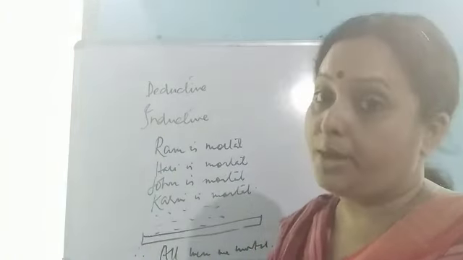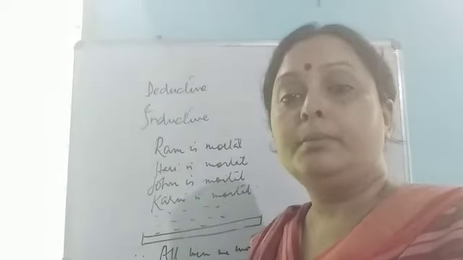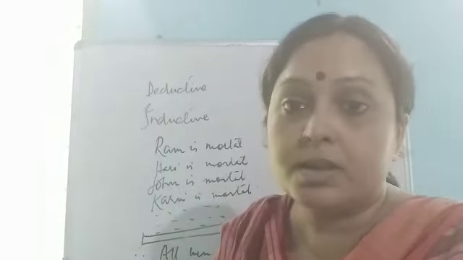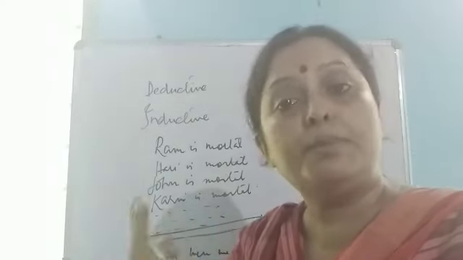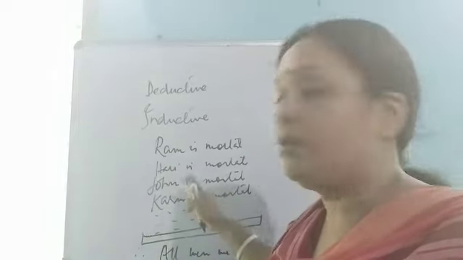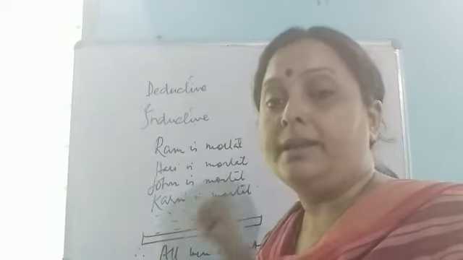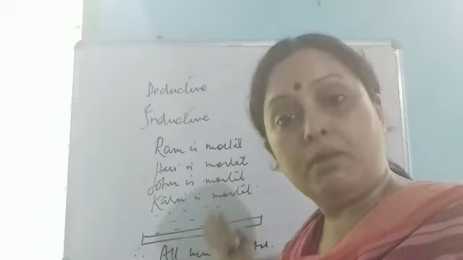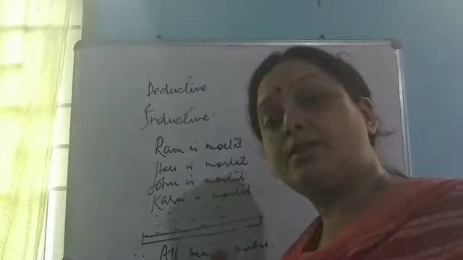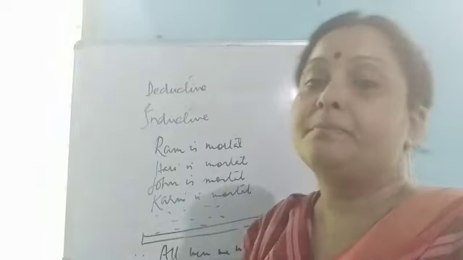Why? Now you can ask me that just before this example, you said that how can we come to the all with the help of this some? But the process was different. There, only two premises were given and we came to the conclusion depending on that only. But here, not only two. The premises can be more, and there is a gap between the premises and the conclusion. We have to jump from the premises to the conclusion, and that is why the conclusion must be more general than the premises.